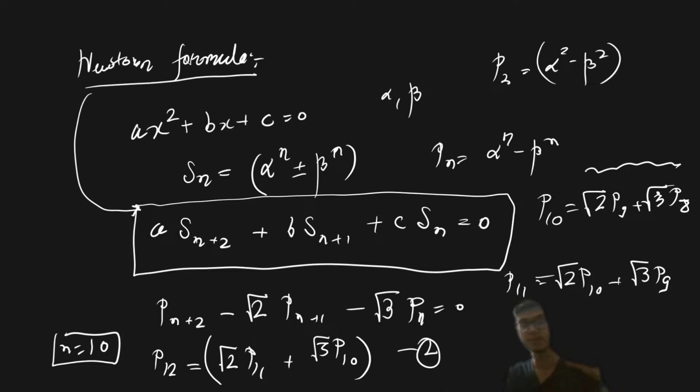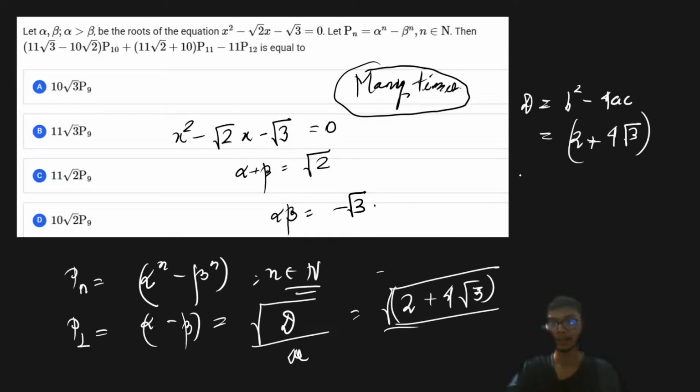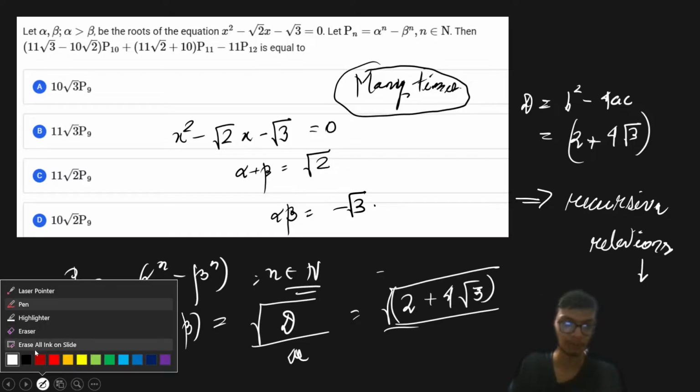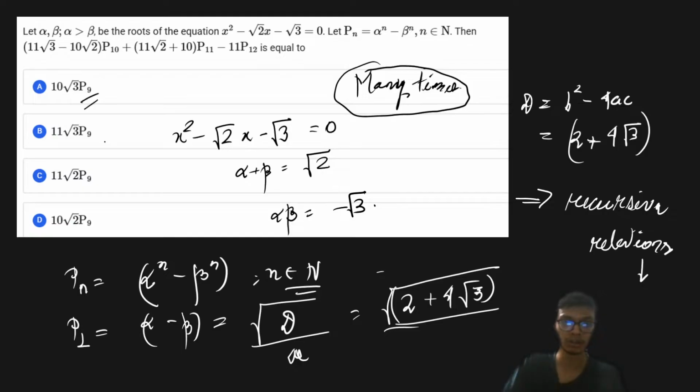So once we get to the recurrence relation, we just need to use recurrence. It is a recursive relation that we are going to use over here. By using the recursive relations, we're going to decompose this particular problem into the simplified relation, because what we see over here, we're going to answer this particular problem in terms of p9. In the options you can see p9 is given, so we don't need to simplify in terms of p2, we can simplify in terms of p9 and p10.